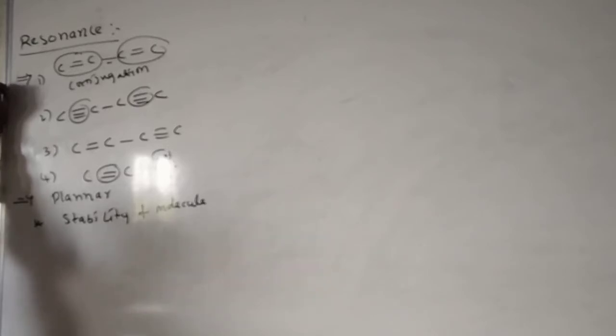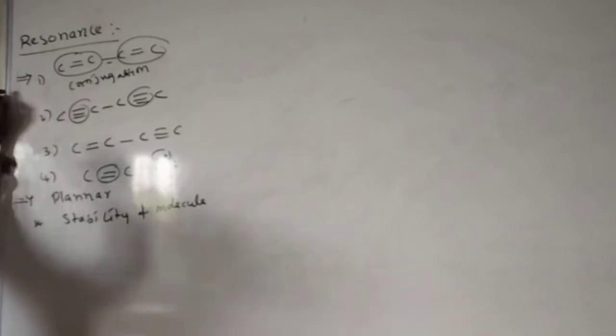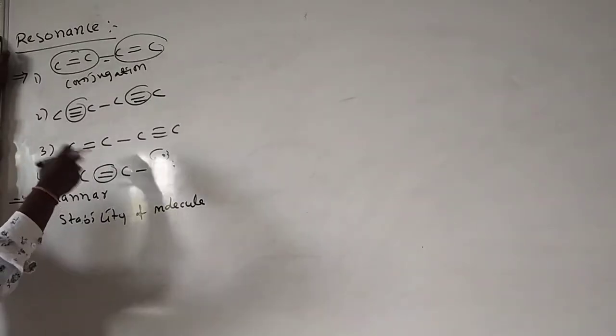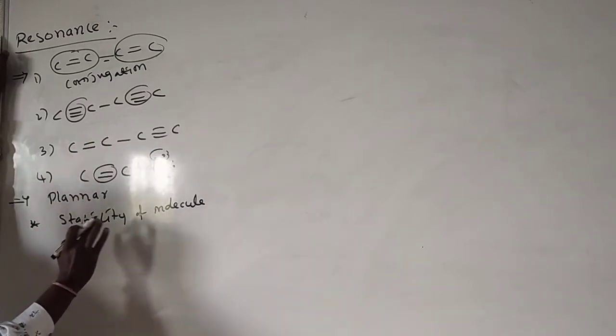A simple example: while doing business, we are always rotating the money. By rotating the money, we get benefits, and benefits mean our stability will increase. If you are not rotating the money, and your money stays with you only, there is no increase in your benefits, there is no stability. Here it is the same. By the delocalization of pi electrons from one atom to another atom, and of lone pairs of electrons within the molecule, stability increases.